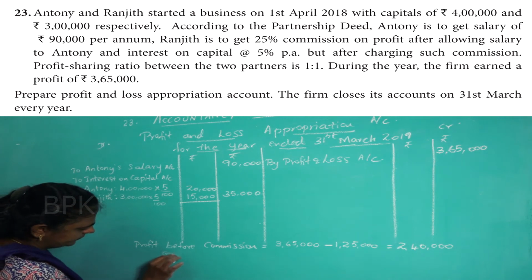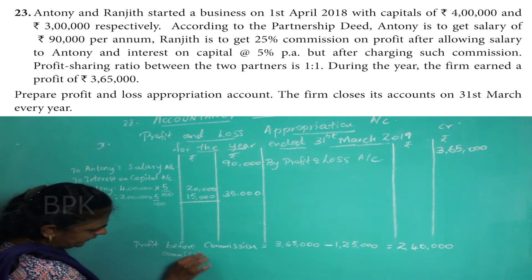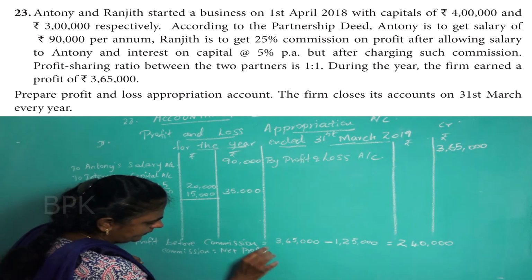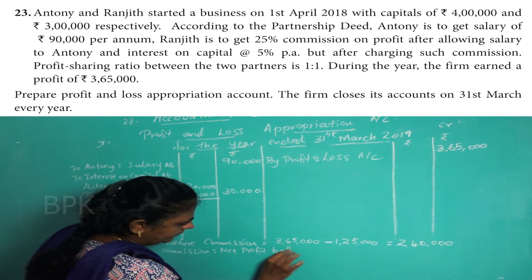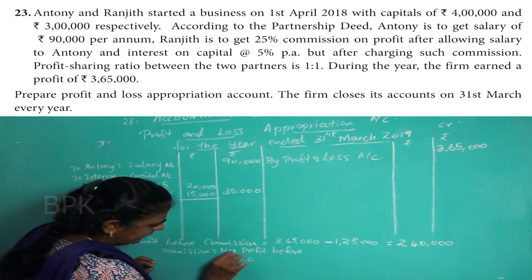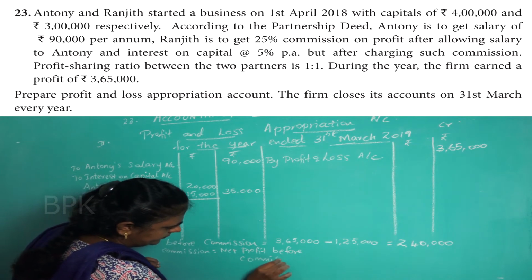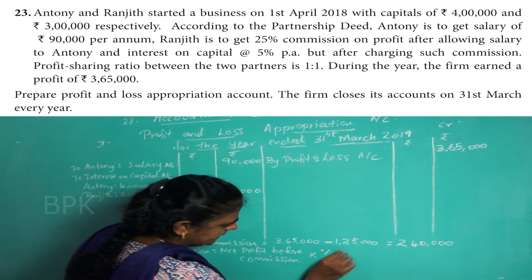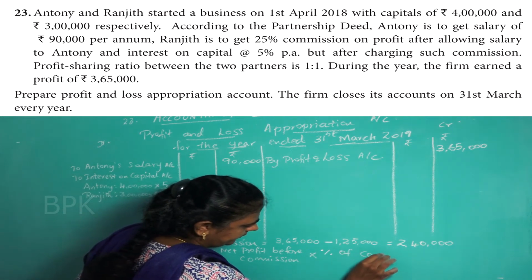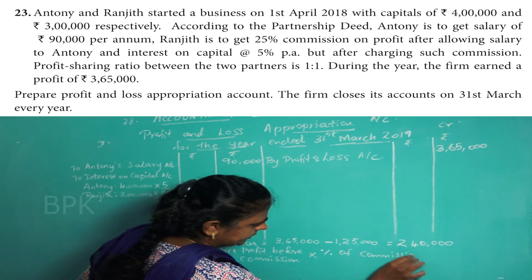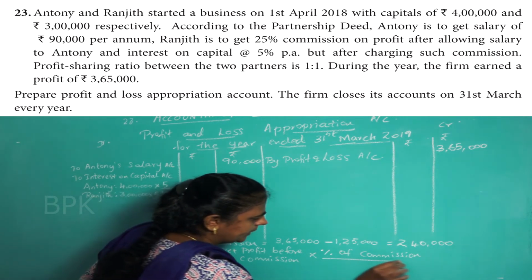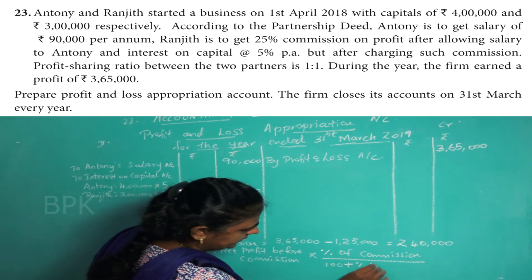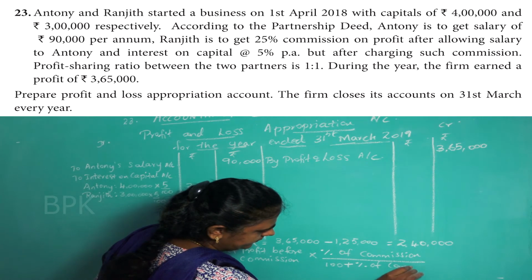Commission is equal to net profit before commission into percentage of commission divided by 100 plus percentage of commission.